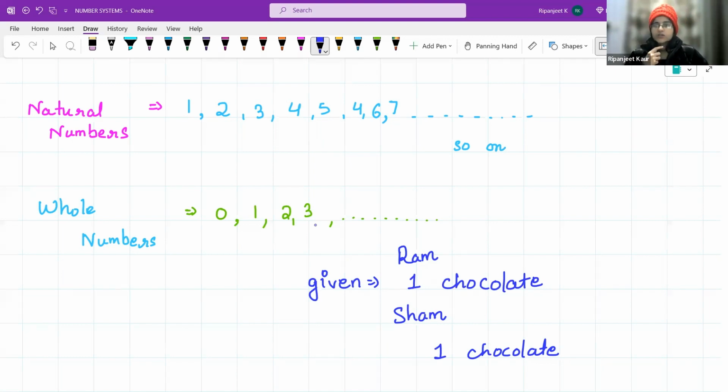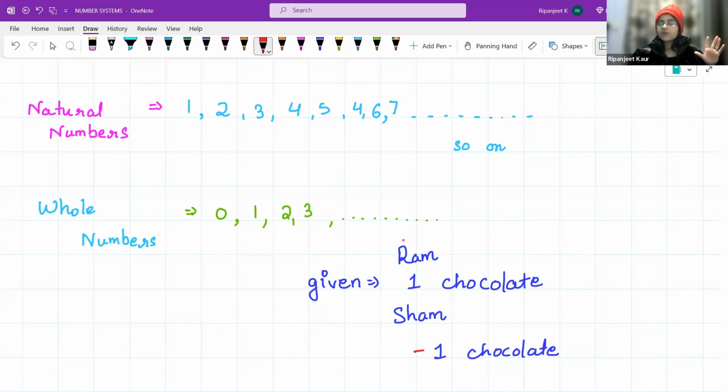Because one thing means someone is already having it, but the other person is having it, but it is not there. They had to give it back. So how are we going to represent those numbers? Because humans are very creative, they found a way. Out of these numbers only, they said, okay, if it was yours and someone had to give it back, call it -1. We call this number -1 chocolate.